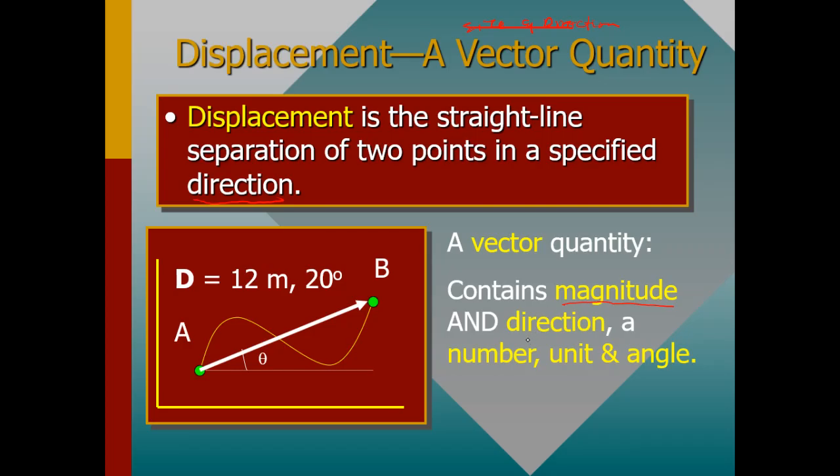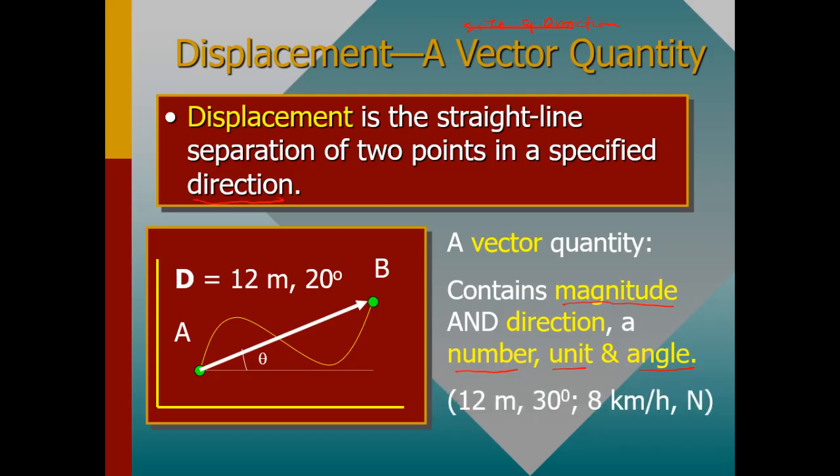As you are writing a vector, you need to consider three things: the number, the unit, and also the angle. The number and the unit make up what we are calling a scalar quantity. But for a vector, there is an added thing, which is the angle.